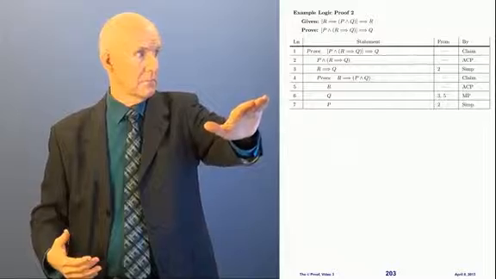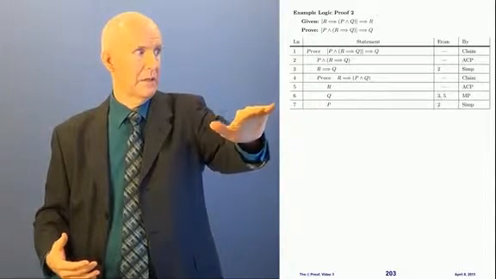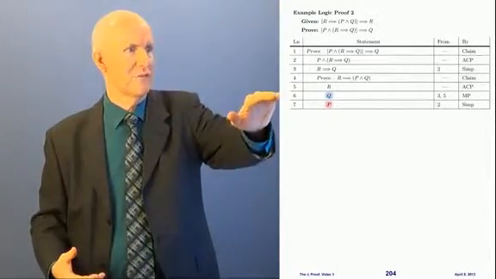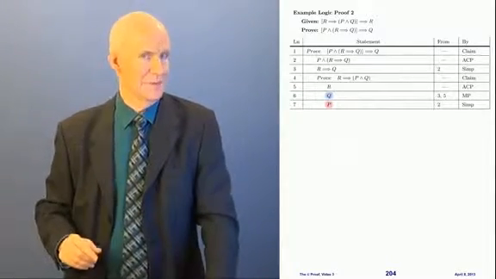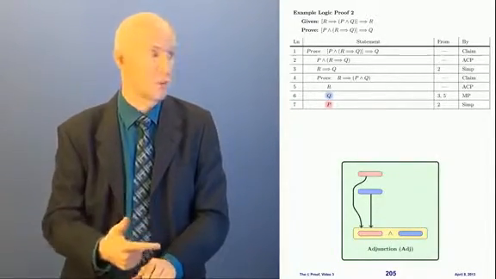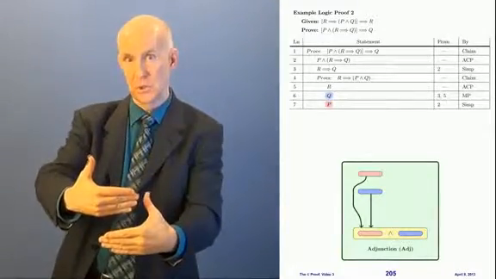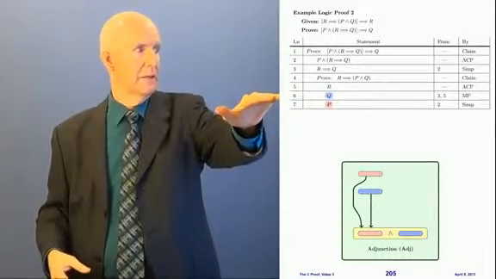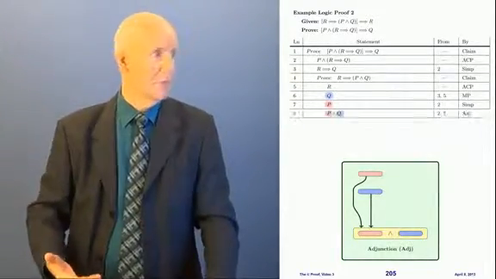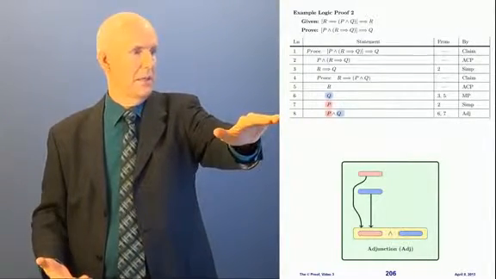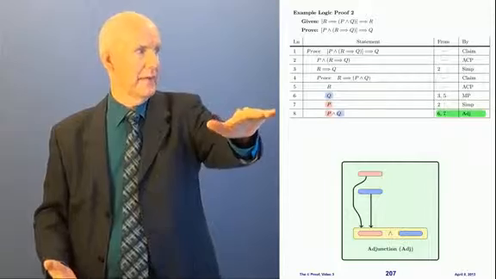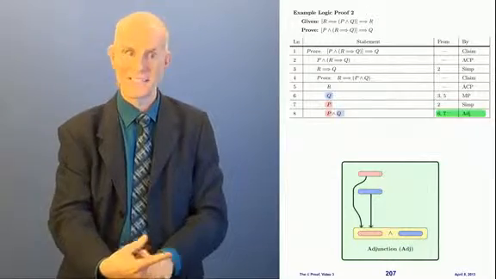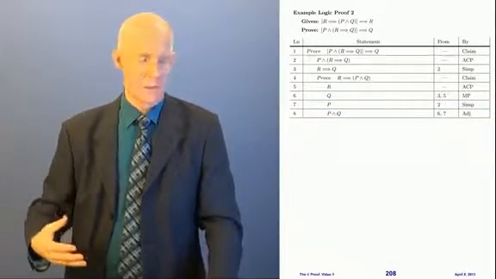Well, what I'm going to do now, I'm going to take lines 6 and 7, and I'm going to put them together. And if you look at line 4, you might see why, but I'll explain that in a minute. So I'm going to use this rule, adjunction, which says if I have pink and I have blue, then I can get pink and blue, right? Well, I have Q and I have P. So that means I can say P and Q, right? So here it is, line 8, P and Q. Where did that come from? That came from lines 6 and 7 by adjunction. Make sense?